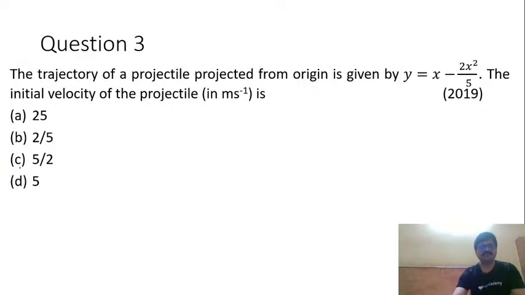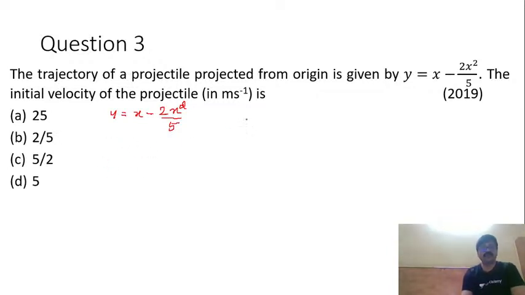Now let us move on to the third question. The trajectory of a projectile projected from origin is given by y is equal to x minus 2x square by 5. The initial velocity of the projectile in meter per second is? Now this question is from 2019, dear students. Let me just write back the equation given to me: y is equal to x minus 2x square divided by 5. This is what we have, right?